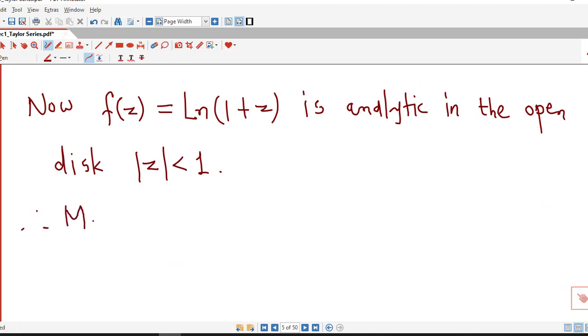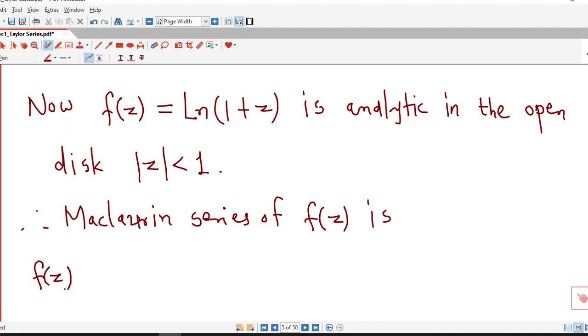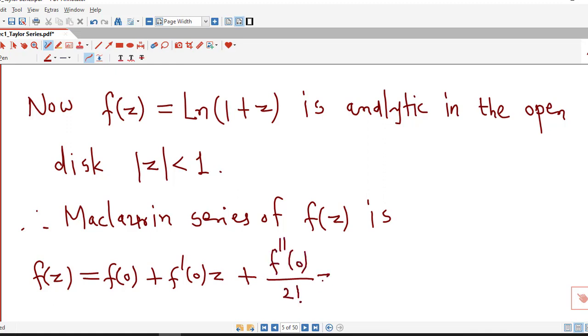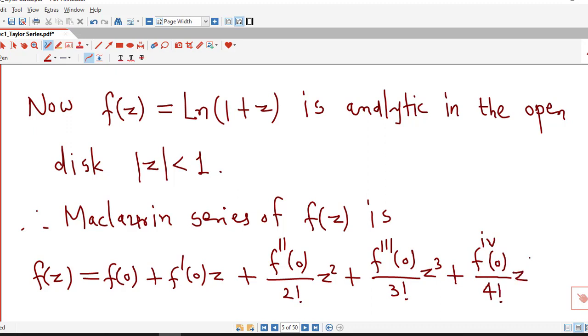Therefore the Maclaurin series of f of z is f of z equal to f of 0 plus f dash 0 into z plus f double dash at 0 over 2 factorial into z square plus f triple dash 0 over 3 factorial into z cube plus fourth derivative at 0 over 4 factorial into z raised to 4 and so on.